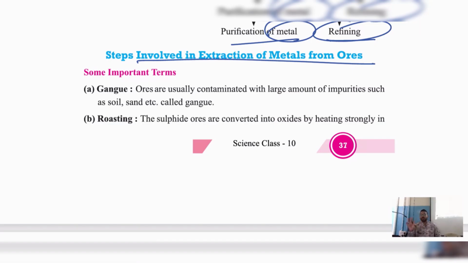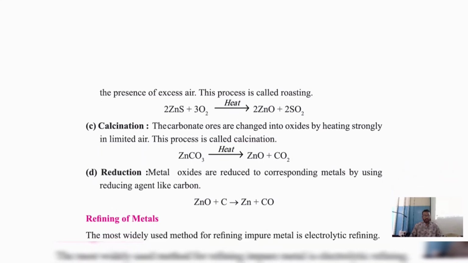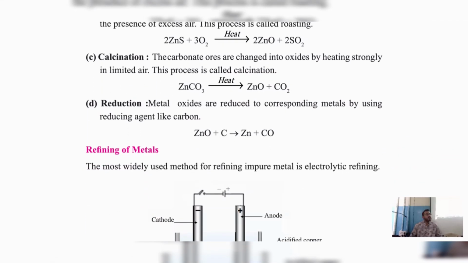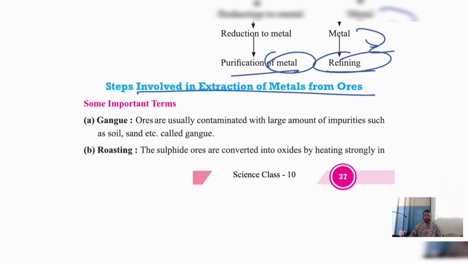Sometimes they'll ask you a question like this: Define the following terms. Then they will ask you gangue or gang. Different pronunciations are there. Gangue, gang, both are the same. Gangue, roasting, calcination, reduction. These are the basic terminologies you can expect in the exam. Now what is gangue? The ores are usually contaminated with a large amount of impurities. Understood? What do you mean by gangue?